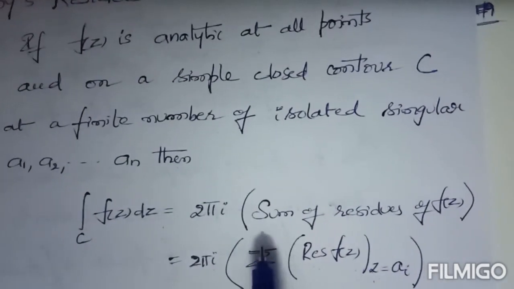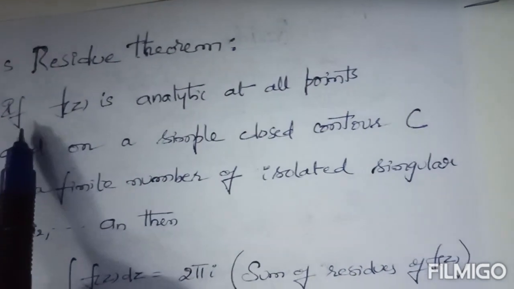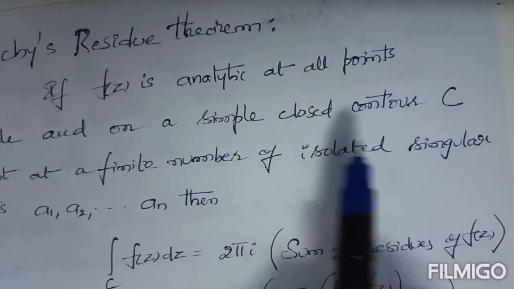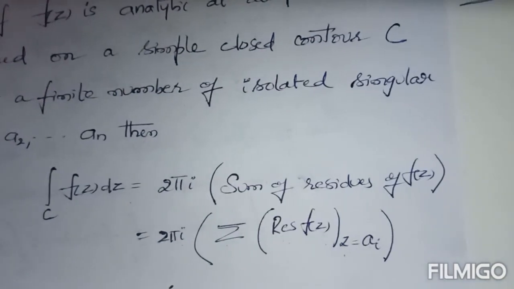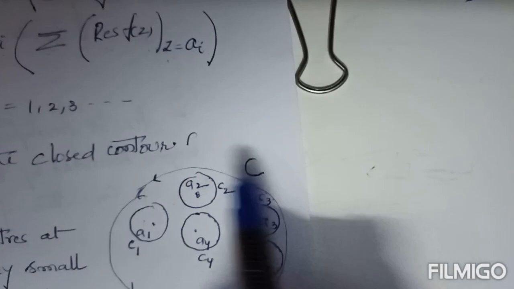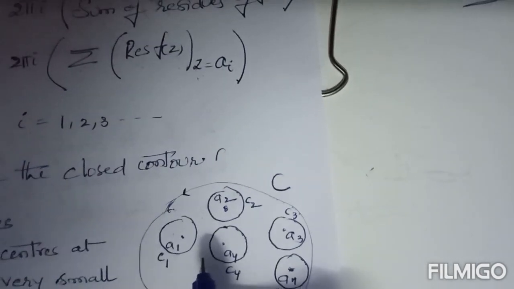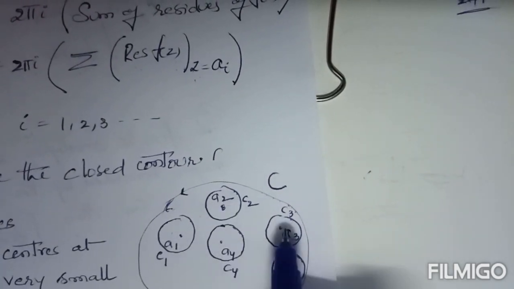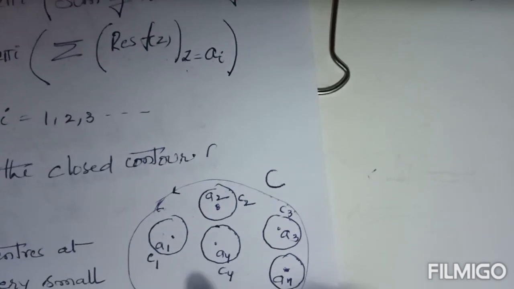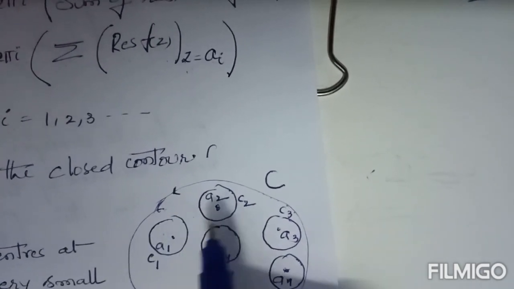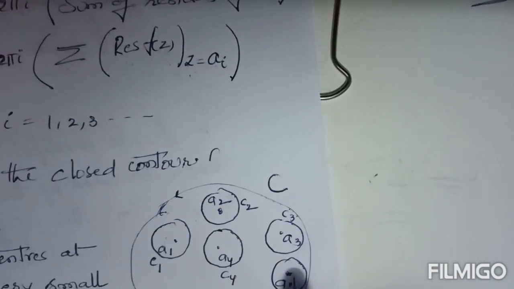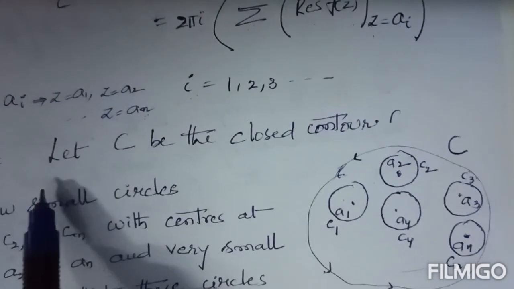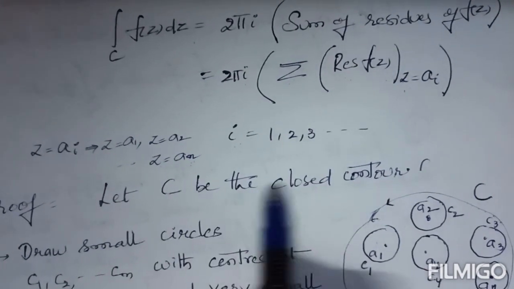Now to prove this result, we have to use the given points. What is the first point? f of z is analytic at all points inside and on a simple closed curve C. That's why I considered a closed curve C. Here this is the closed curve C. f of z is analytic at every point of this region except at some isolated points A1, A2, A3 and so on up to An. Now to prove the statement, first of all draw small circles with centers A1, A2, A3 and so on up to An, with very small radii r1, r2 and so on up to rn. Now the given statement is, let C be the closed curve.